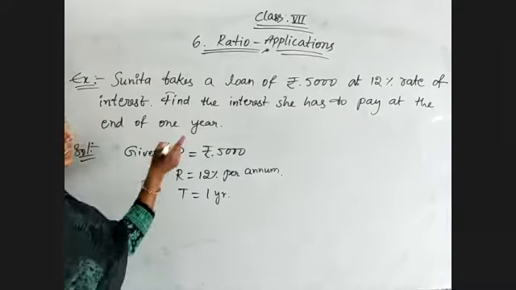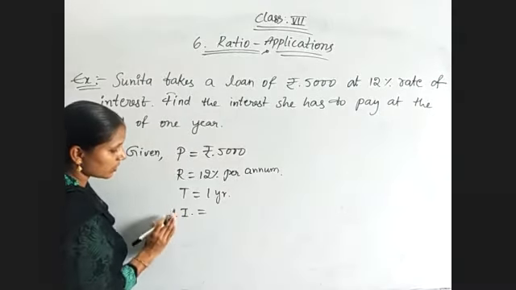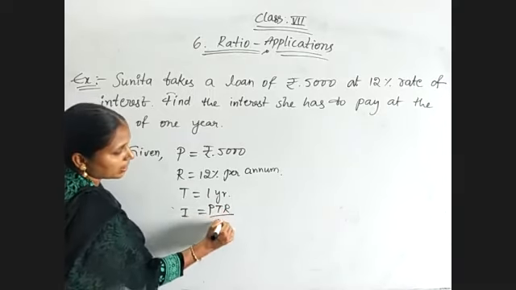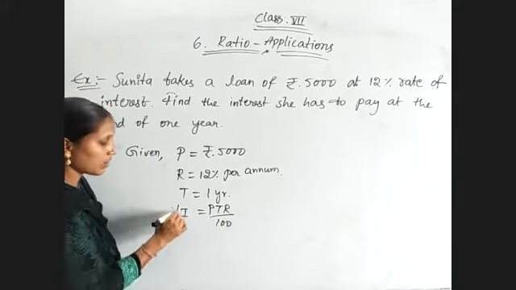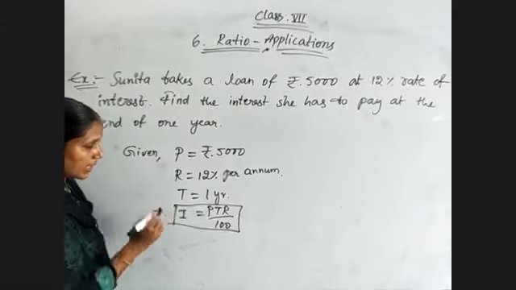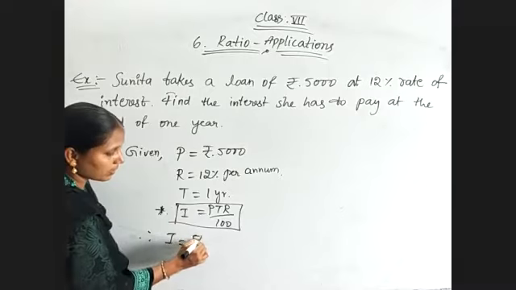Then find the interest. Interest is nothing but simple interest only, which is I equal to PTR by 100. See, whenever T is 1, PR by 100 is enough, but I am writing the formula completely. So I equal to PTR by 100. Therefore, I equal to P value is 5,000.